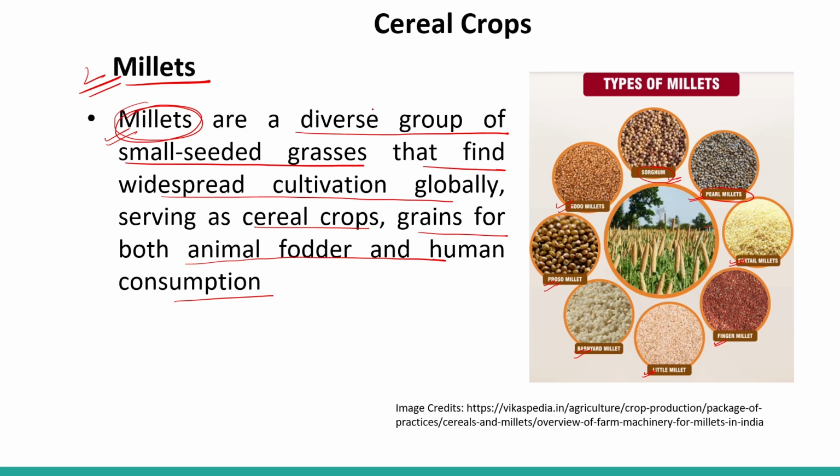Okay, so this is a diverse group of small seeded grasses that find widespread cultivation globally. So it is cultivated globally as cereal crops, okay, and they are consumed as fodder for animals and also by humans as food, right?